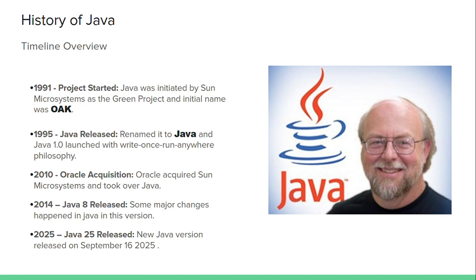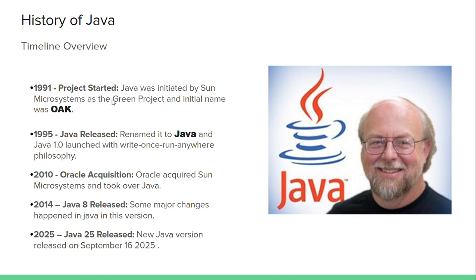Recently they have released Java with small changes. And this is the person who, with his team at Sun Microsystems, created and developed Java. His name was James Gosling. He was a great person, because he invented Java.